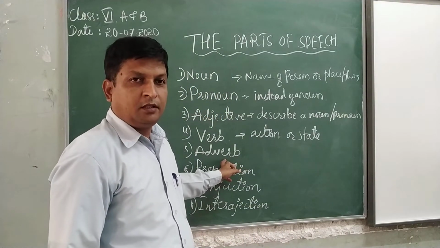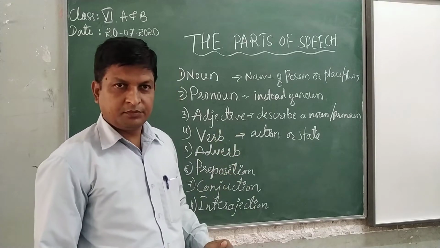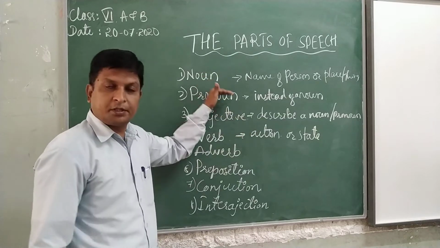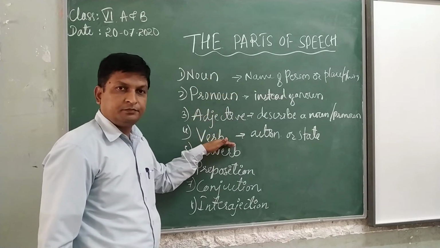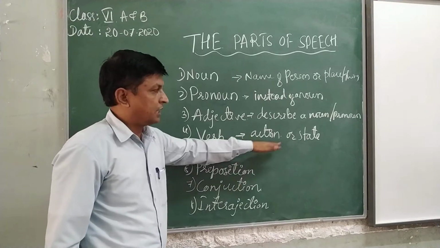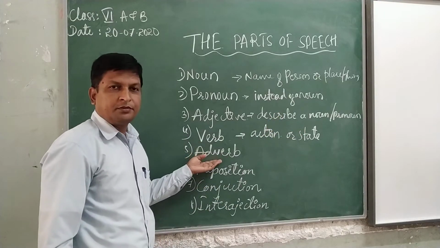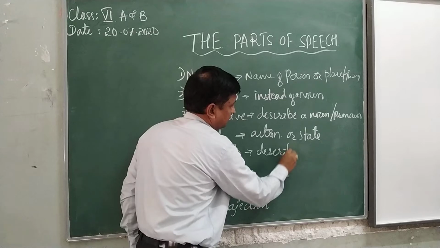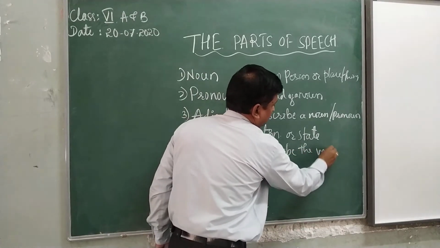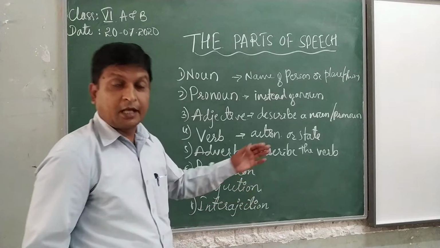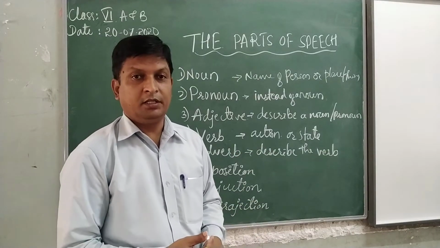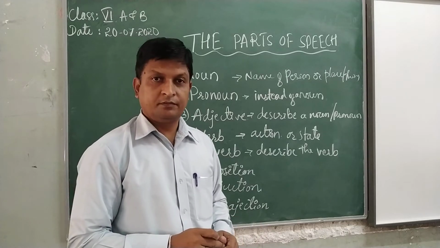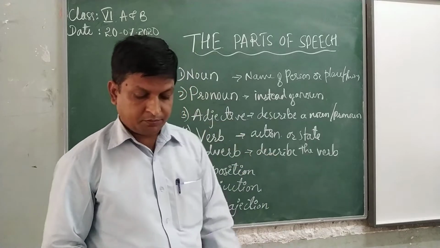Next, coming to the adverb. Adverb means this word describes the verb. Simple. Noun and pronoun are different. The adjective is that it describes the nouns and pronouns. Here the verb, it shows the action or state. Adverb means it describes the verb. Go slowly. He is handwriting very fast. So these are the adverbs.